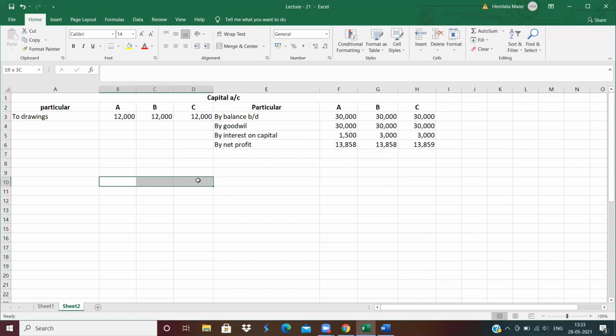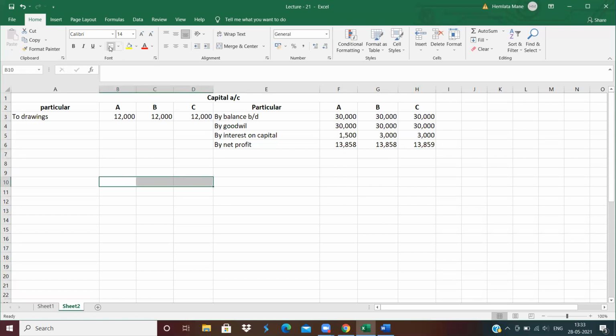A is retired from the business. So close only the column of A. 75,000. Total is 75,358.